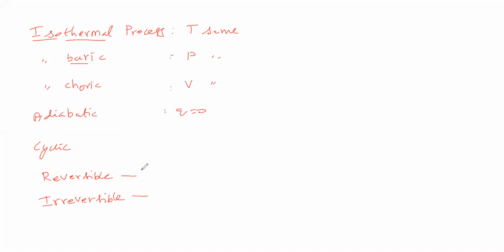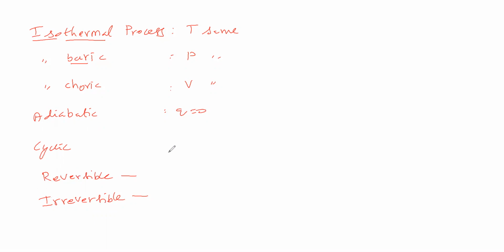A reversible process is practically not possible. All processes, whether physical, chemical, or day-to-day work, come under irreversible process.